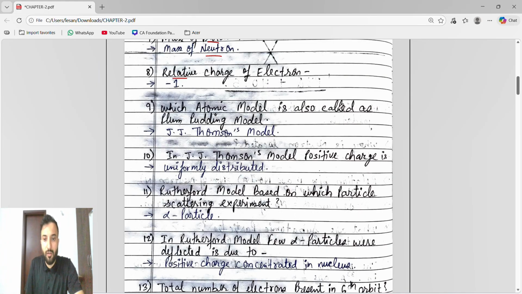Which atomic model is also called the plum pudding model? We know it is J.J. Thomson's model. In J.J. Thomson's model, what is the positive charge like? The positive charge is uniformly distributed. I had given the notes on this, right?